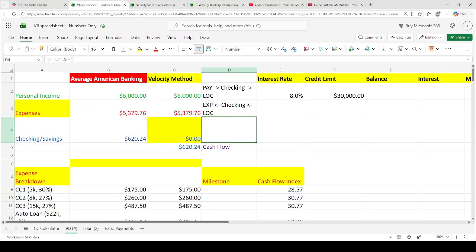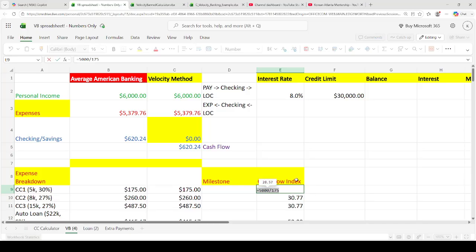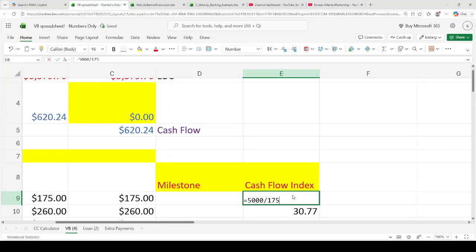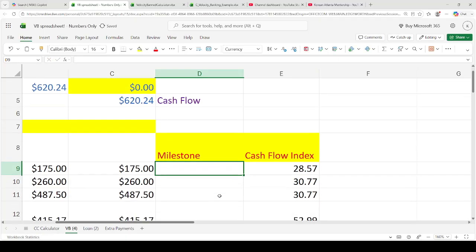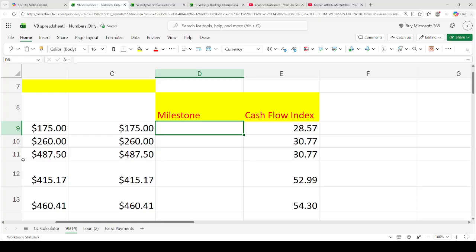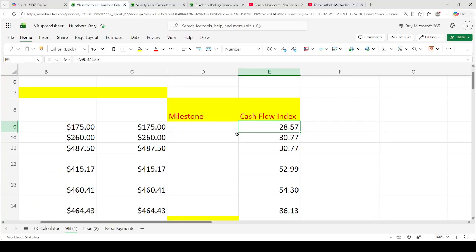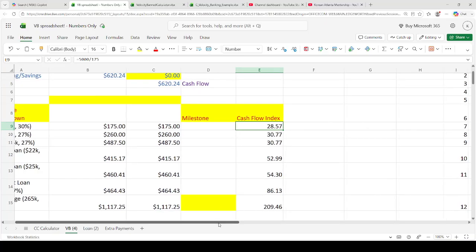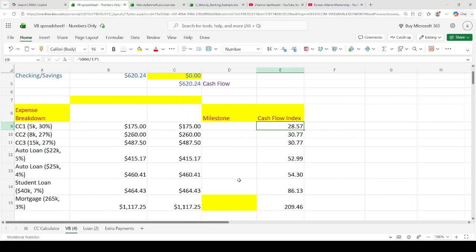So we're just going to assume we have a free and clear line of credit. And then what we're going to do is use a formula called the cash flow index. If you don't know what the cash flow index is, okay, basically it's the balance divided by the monthly payment, and then you do that for all your debts, right? And so what you do is you sort these based on the cash flow index, smallest to largest, and the lower the number, the more bang you get for your buck for paying off that debt, right?